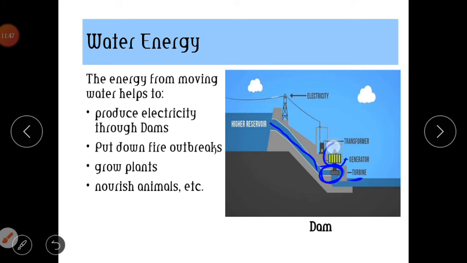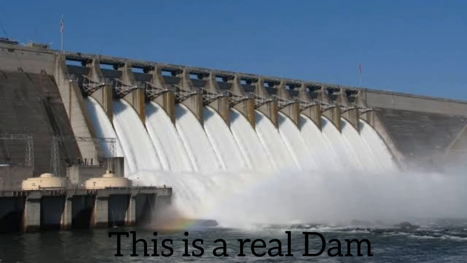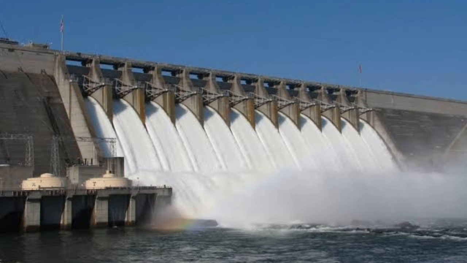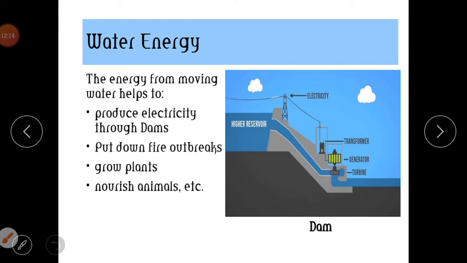Now the generator picks up the energy and takes it to the transformer, which takes it to the pole, and we start having lights. So this is how electricity is produced using water energy. This energy produces electricity using the dam. It also puts down fire outbreaks. Okay, we use water energy to put down fire outbreaks.